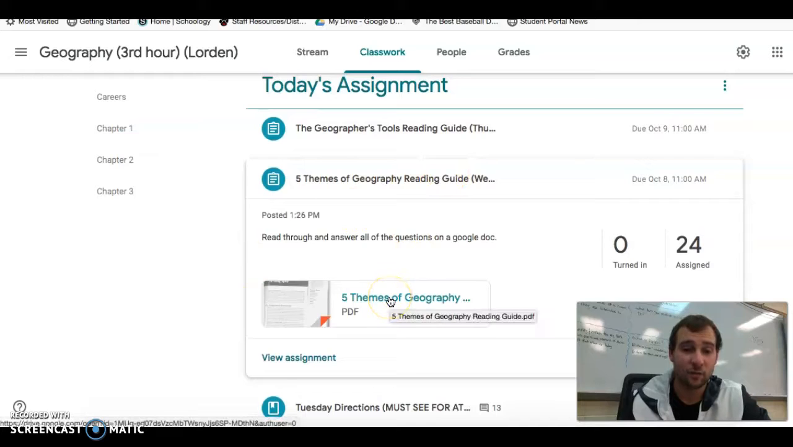So for today, just go through the 5 themes of geography reading guide and answer the questions at the end. If you need to still get your paper in, you can still get 70% on your paper. Again, you have to turn that in if you want to move on. So keep that in mind.